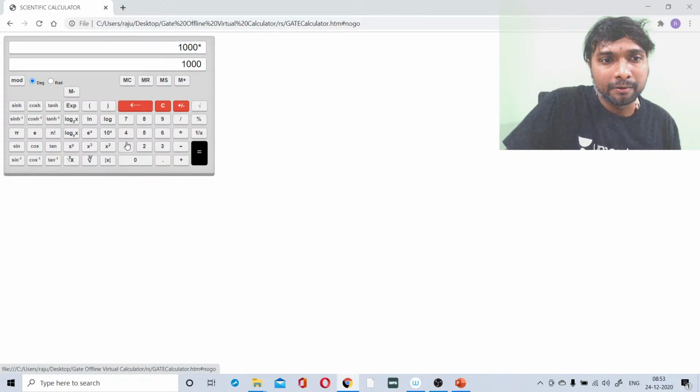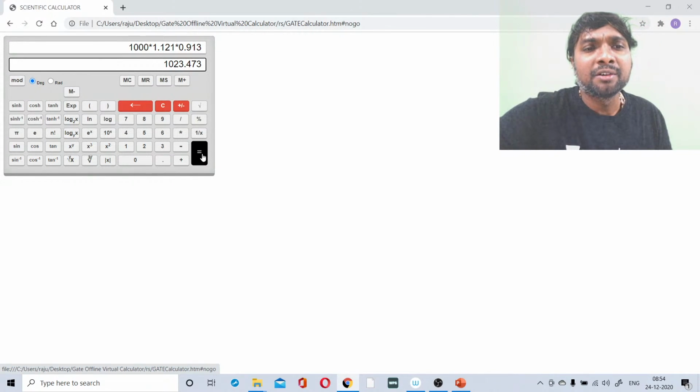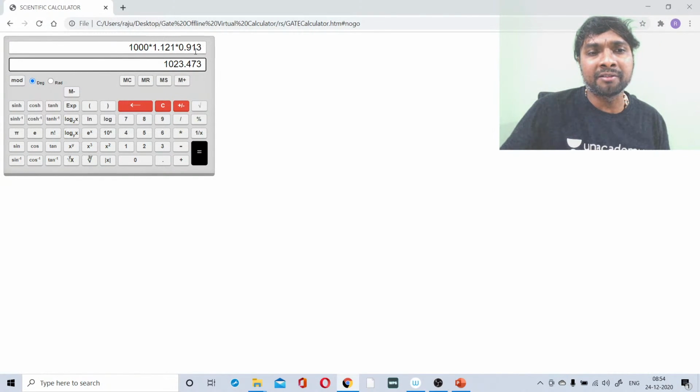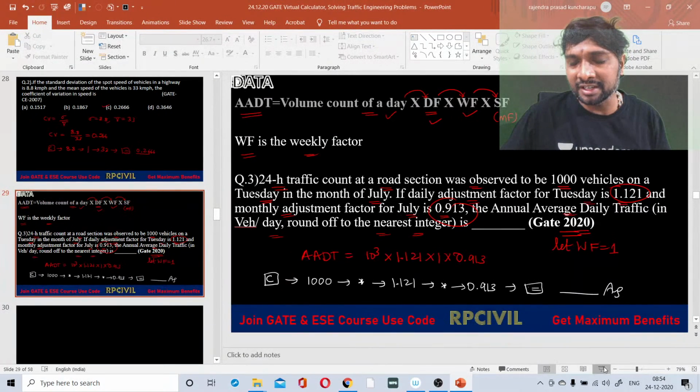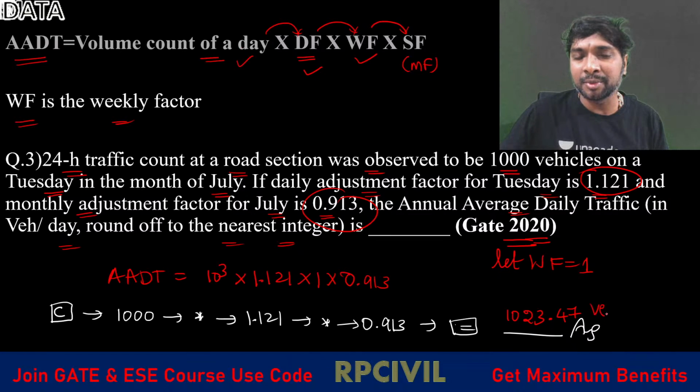Into 1.121. Again multiplication symbol. Again 0.913. Then you go for equality symbol, right? What is that? 1000 into 1.121 into 0.913. You are getting which one? 1023.47. Finally, what is that answer you are getting? 1023.47 vehicles per day we are getting. So this is your answer.